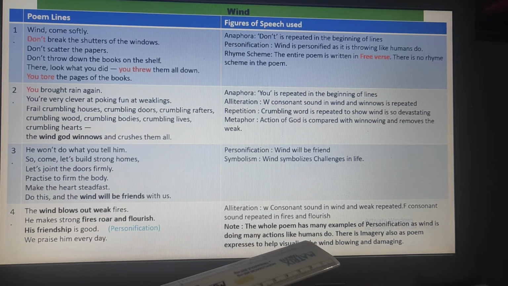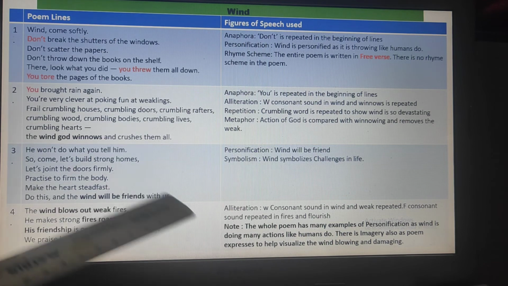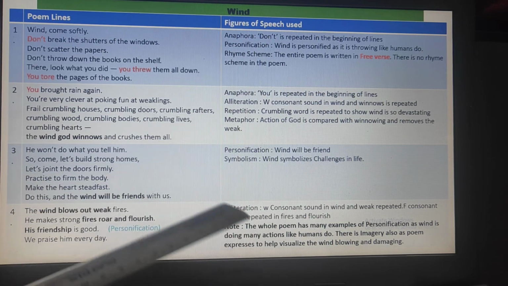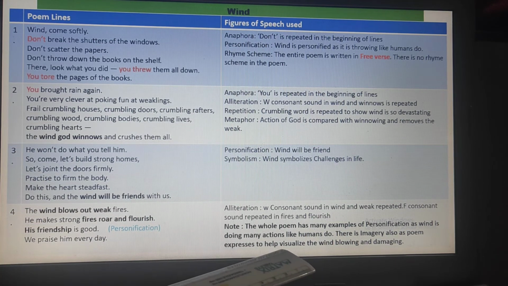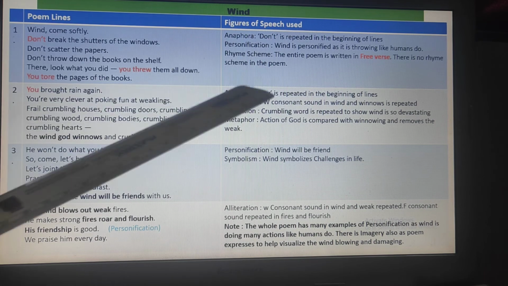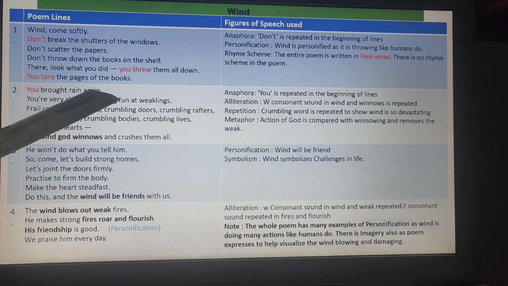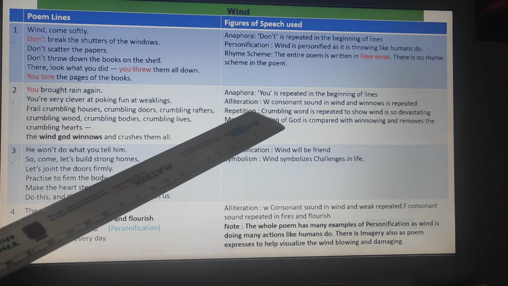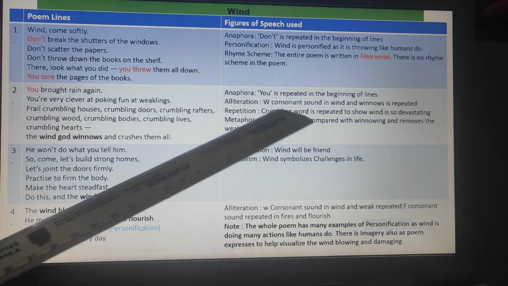And there is imagery also, because the poet has expressed in such a way that helps you to build a good imagination, and that helps you to visualize the wind blowing and damaging. And one more thing I want to say is that in one line, like in this line there is anaphora. It's not that in one line there can be only one figure of speech.